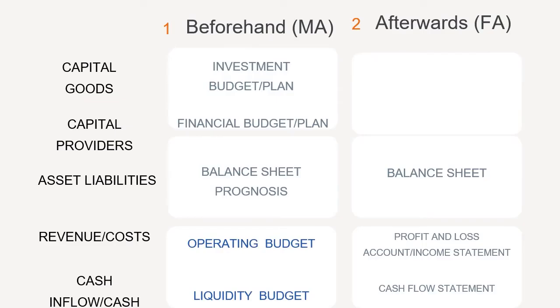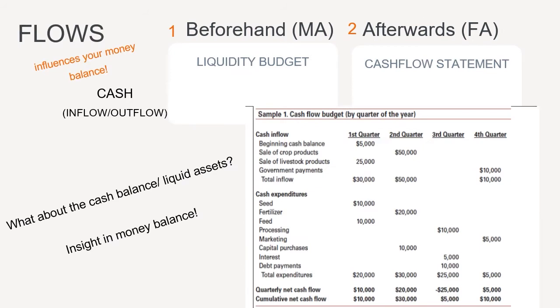To provide you with an overview and summary of the explained terms, you can see in the slide which plans and budgets need to be created to give insight beforehand via management accounting and which sheets and statements need to be provided afterwards. Here you can see an example of a liquidity in and outflow.